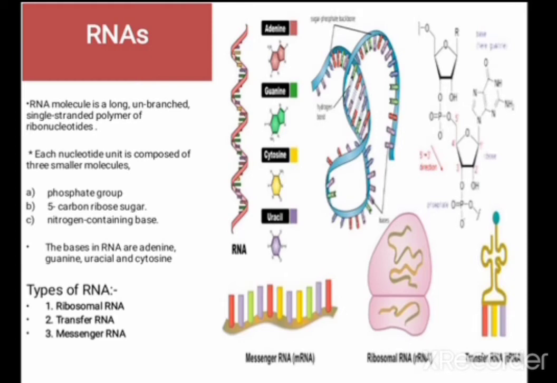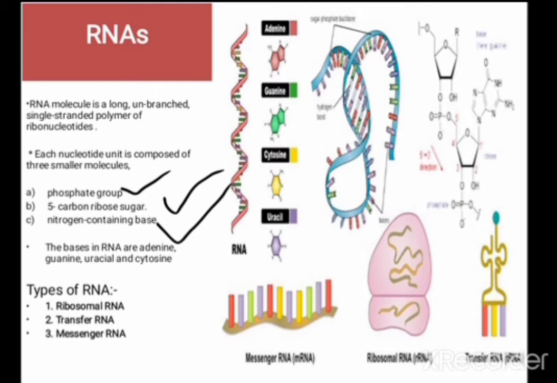The next very important component is the RNA. As we all know, inside the nucleus there is a nucleic acid, and there are two types of nucleic acid. The first is DNA and the second one is RNA. RNA, ribose nucleic acid. Basically each nucleotide unit is composed of three smaller molecules. The first is a phosphate group, the second is a 5-carbon ribose sugar, and the third is a nitrogen-containing base. The bases of RNA are adenine, guanine, uracil and cytosine.